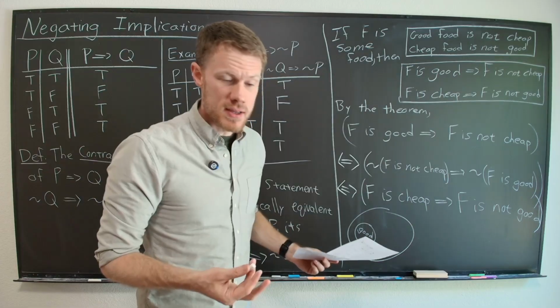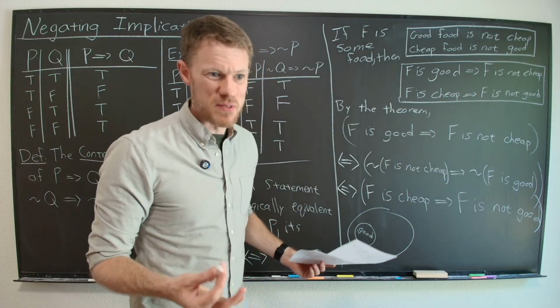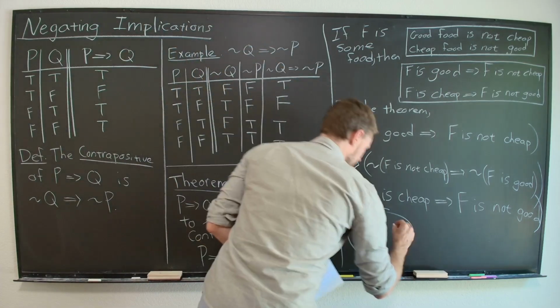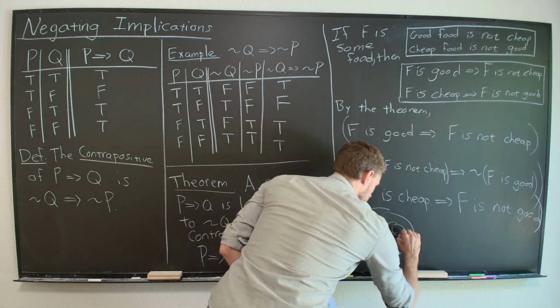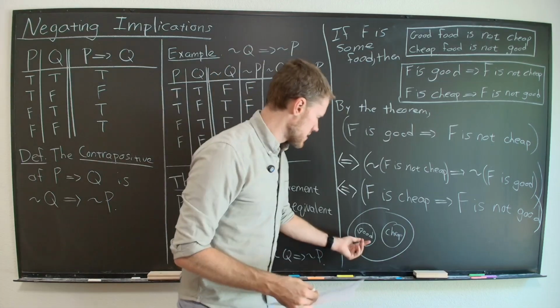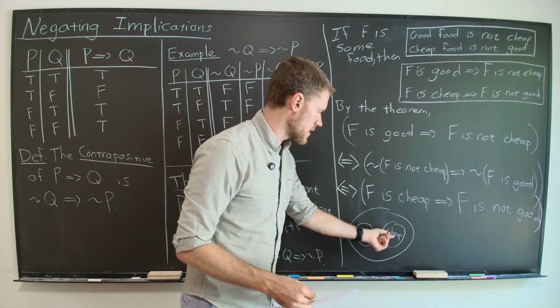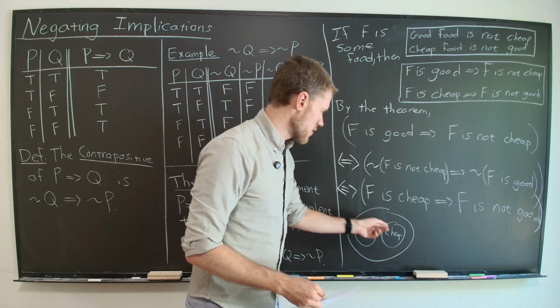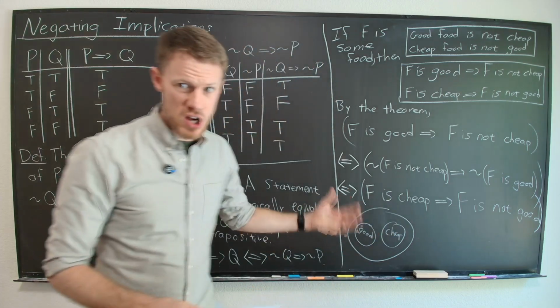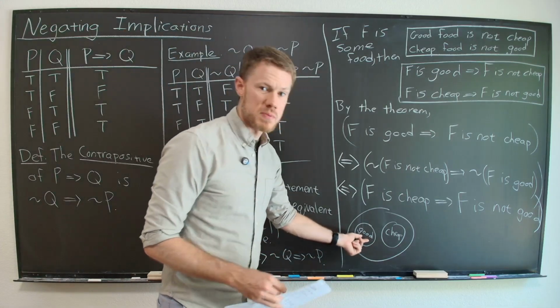What's not cheap? That's the complement of the cheap food, in the set theory intuition setting. So if this is the cheap food over here, then this picture is accurate because the good food is a subset of the complement of the cheap food. Everything that's not in this circle is the not cheap food, and we want the good food to be a subset of that.